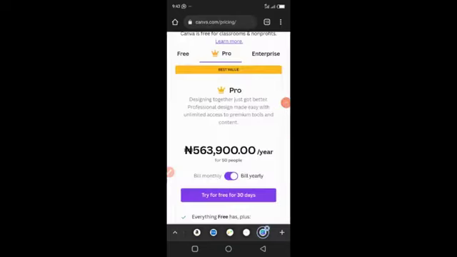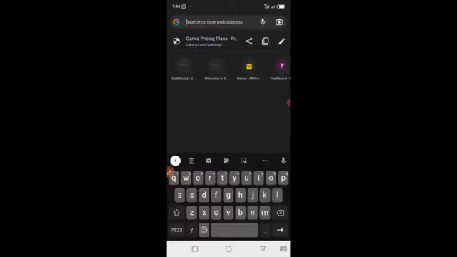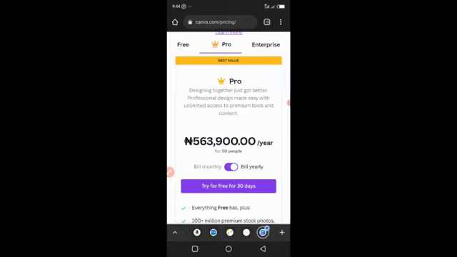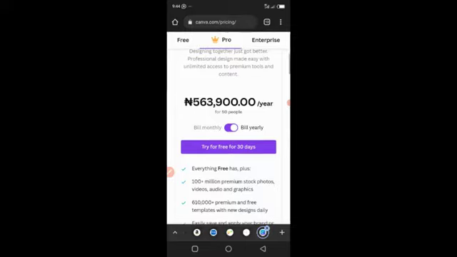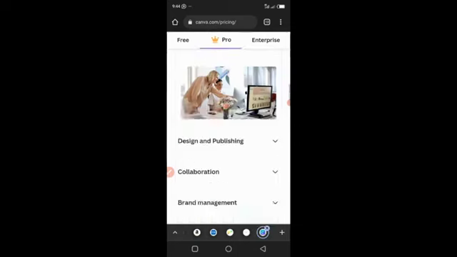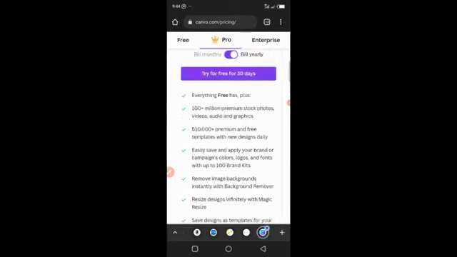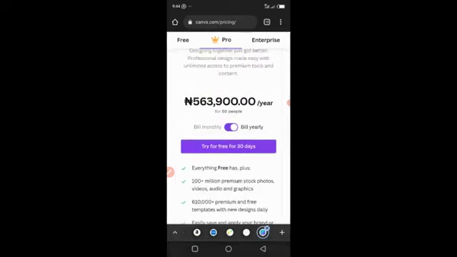So you can see on Canva's website, this is the pricing page. It's canva.com/pricing. You can see that this is 563,900 naira a year for 50 people, and for this course we've given more than that right now. So you can imagine how much you'd be paying if you were doing this on your own, or getting this pro version yourself. It's like even paying for everything you're going to be enrolling with for this course.